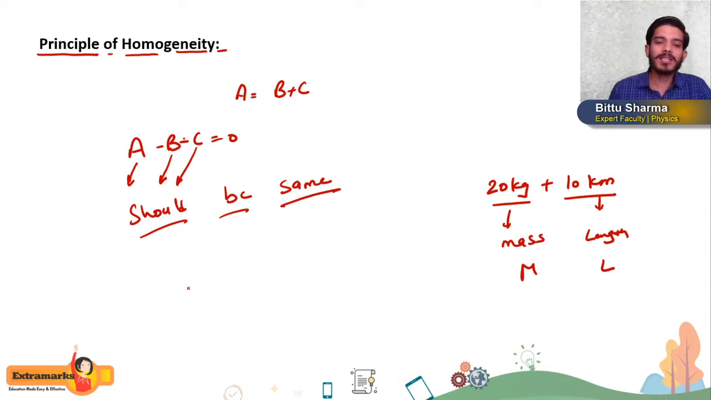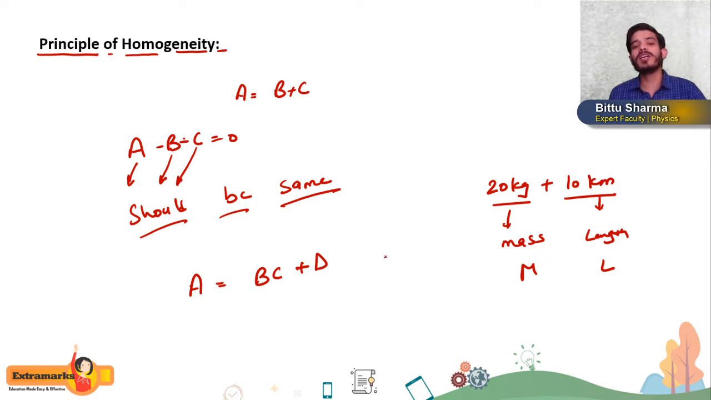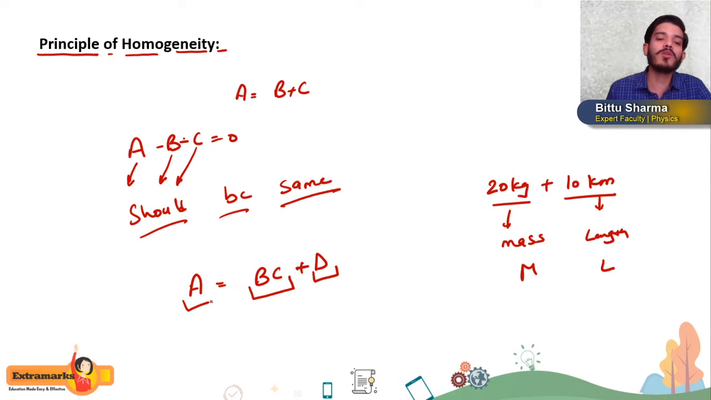Okay students, another, suppose an equation is A is equal to B into C plus D. Now what do you think? Should the dimension of B and C be the same? No, it is not necessary. But the dimension of BC together will be another. The dimension of BC together should be equal to the dimension of D and equal to the dimension of A. It means that if we have an equation in which different terms are being added or subtracted, then all those terms should have the same dimension. Getting or not? This is the principle of homogeneity.